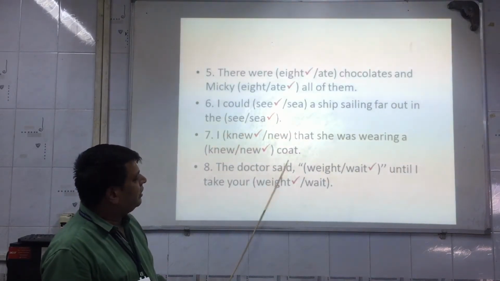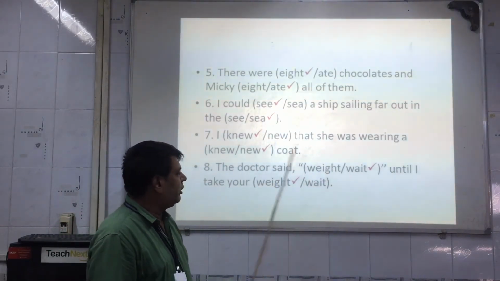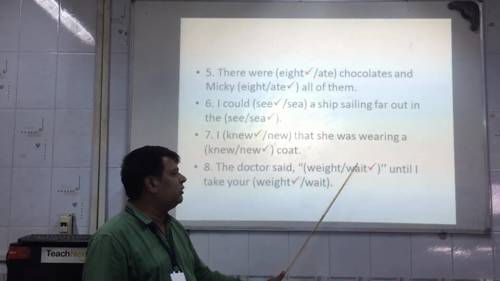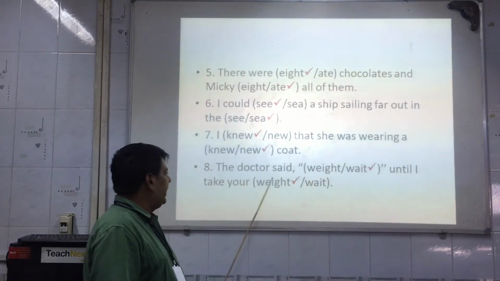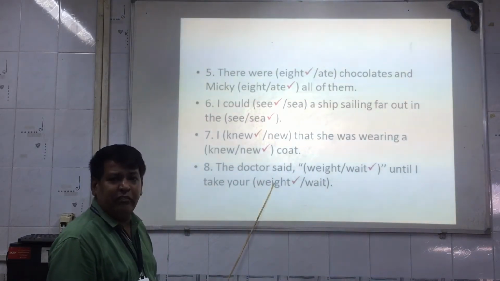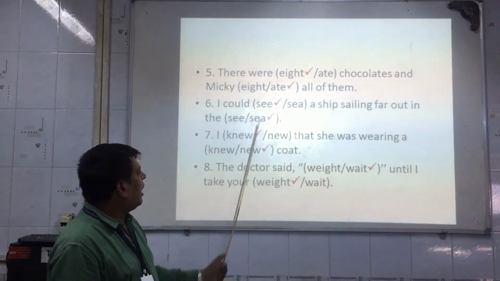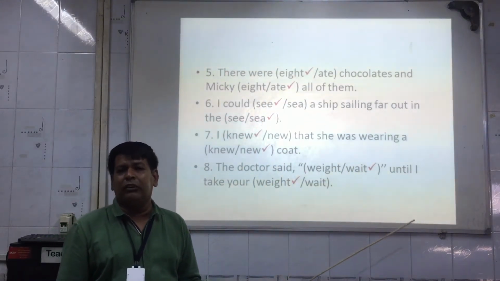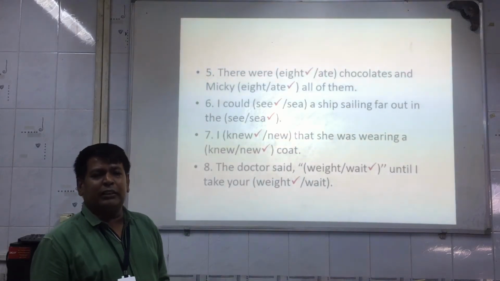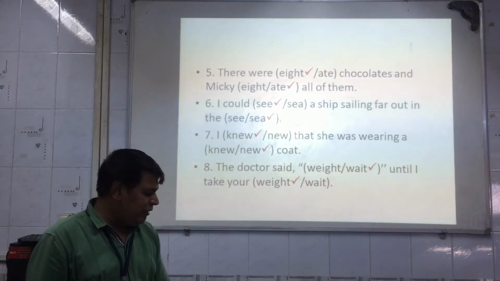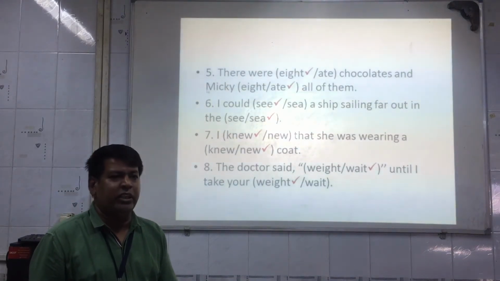See the eighth one now. The doctor said wait. The doctor said wait, W-A-I-T means just wait, just hold there, until I take your weight, W-E-I-G-H-T, until I take your body weight here. So again, what we have learned in these four sentences is that the words sound the same but the spellings and meanings are totally different here. I hope you have understood this activity number 1 very well.